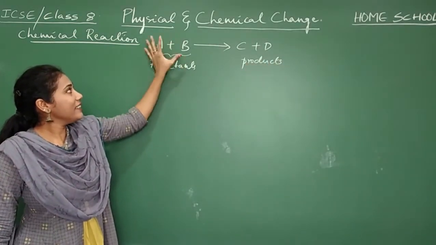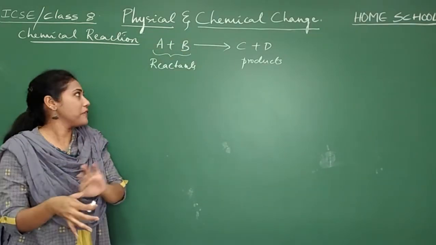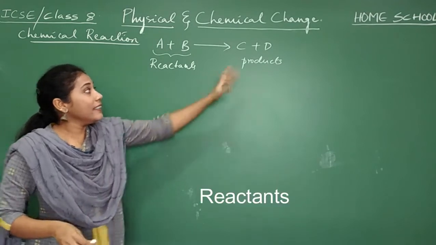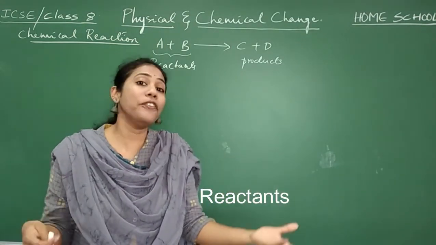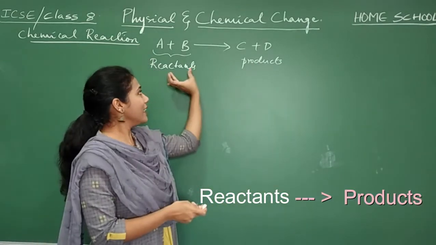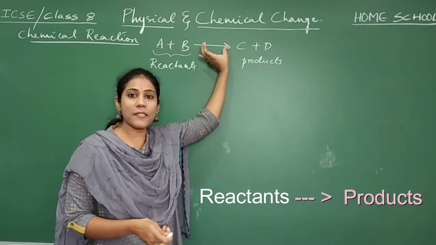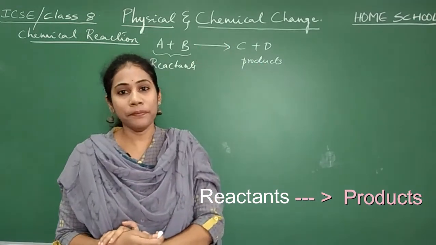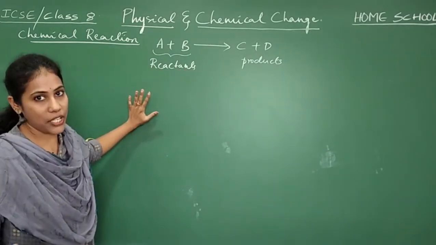Whatever I have written this side, the ones reacting among themselves are called reactants, and the new ones formed out of a chemical reaction are called products. Reactants and products are always separated with this particular arrow mark. So this is how we write a chemical reaction in general.